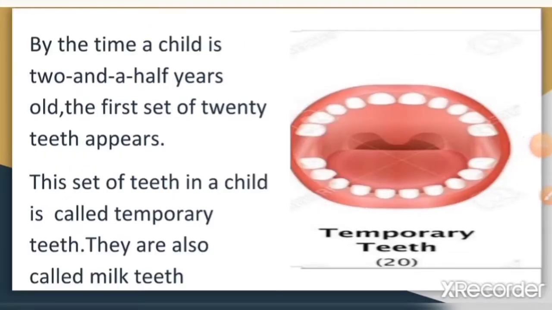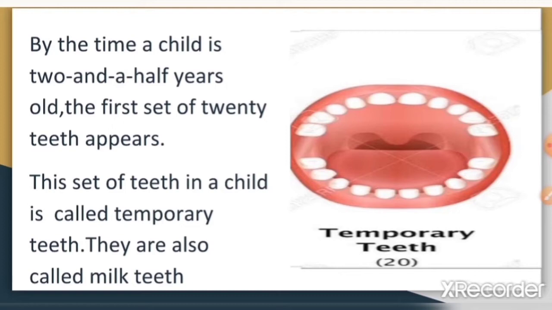Milk teeth are very important for the normal growth and development of a child, and in fact as important as your permanent teeth, which is the second type of teeth. Though there is a significant difference between milk teeth and permanent teeth, milk teeth perform certain important functions until the permanent teeth can take over.